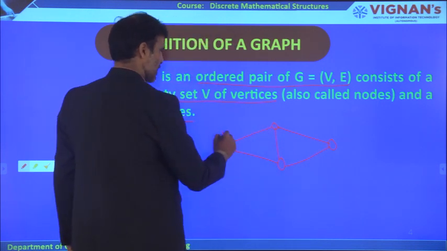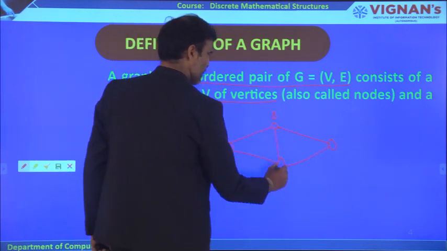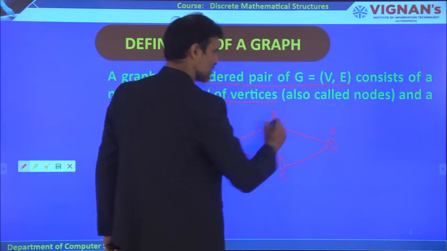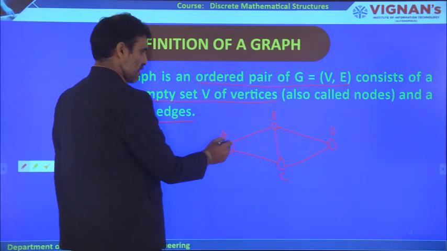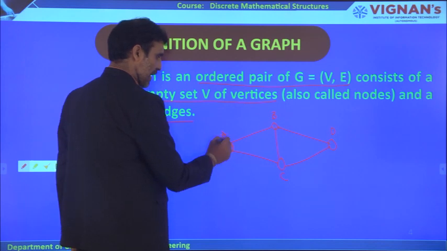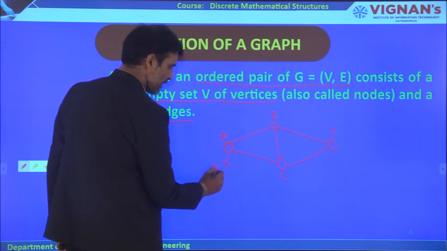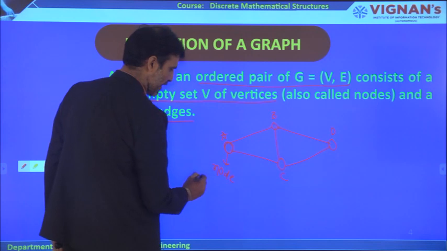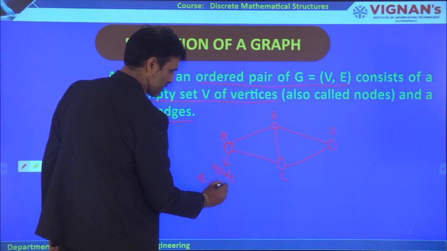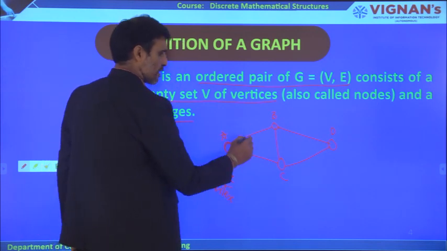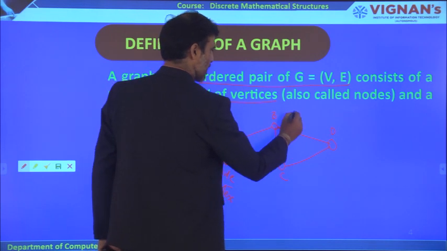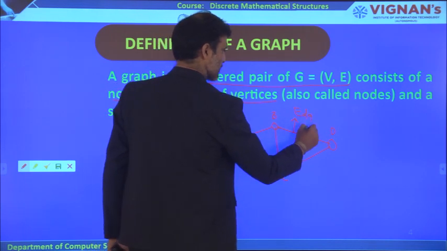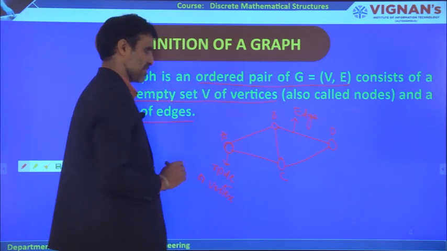Let us consider this is A, B, C and D. These are there. This is called a node, or vertex. And this is called an edge.